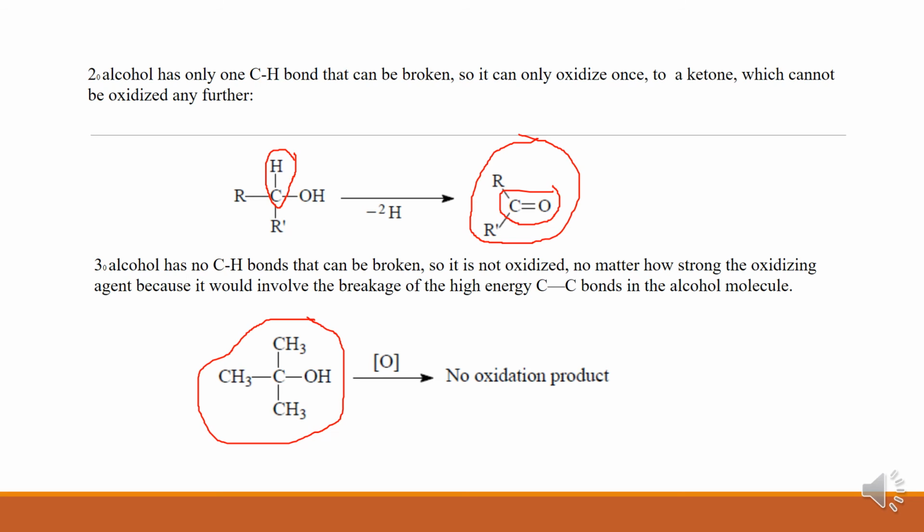So it is not oxidized, no matter how strong the oxidizing agent, because it would involve breakage of the high energy CC bond in the alcohol molecule. Normally, no oxidation products because it has no CH bonds that can be broken.